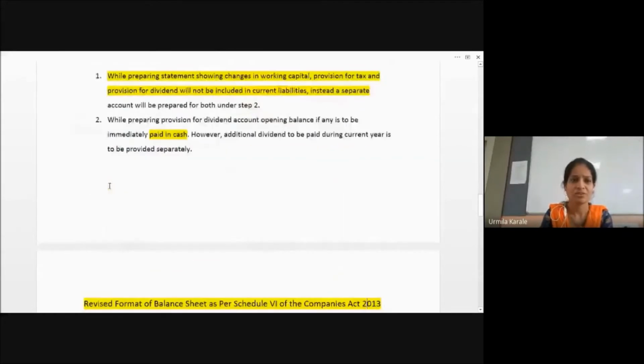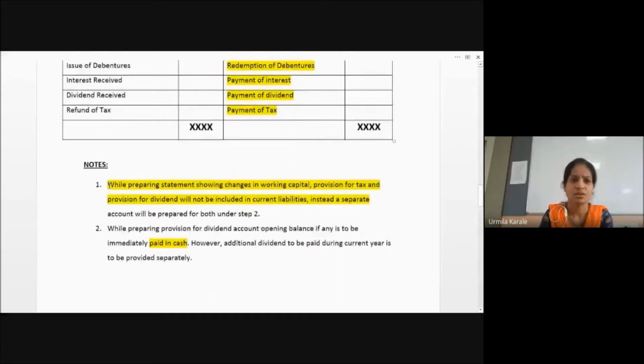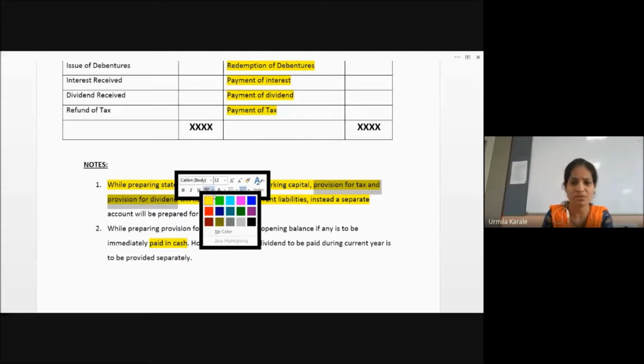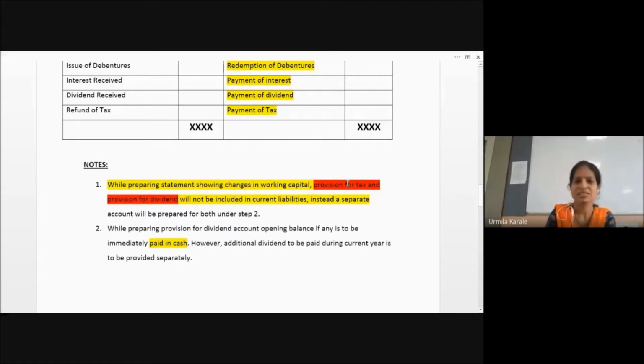Again, in notes, I have given you notes. Notes में क्या दिया है? While preparing the statement which is showing changes in working capital, if provision for tax and provision for dividend, if these two things you have on the current liability side, so your liability side, if you see provision for tax and provision for dividend, for this under step number 2, you will be creating the accounts.